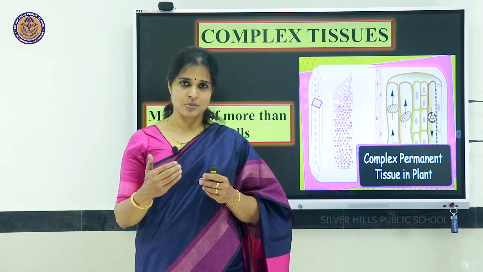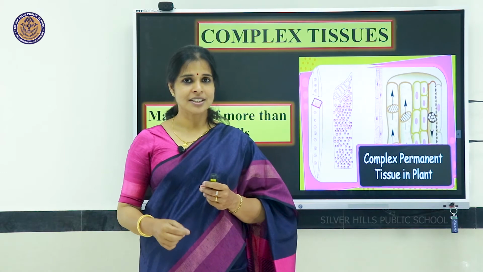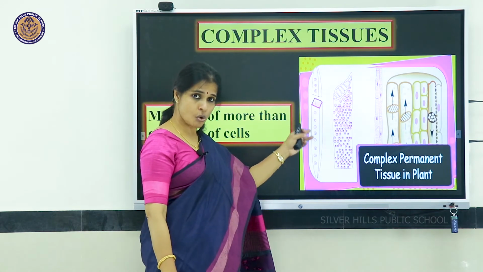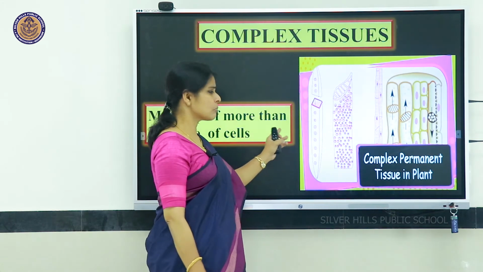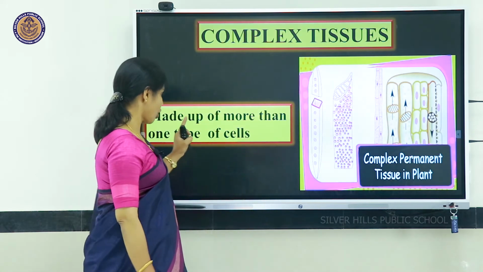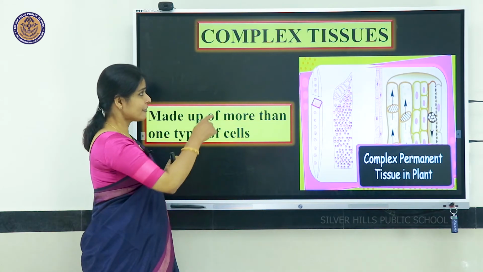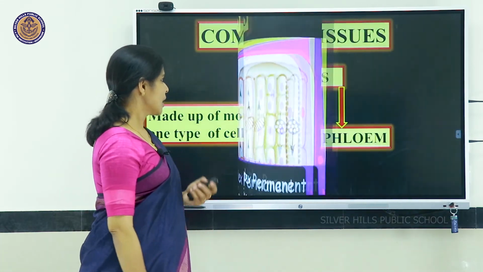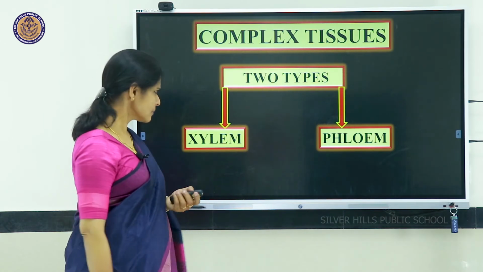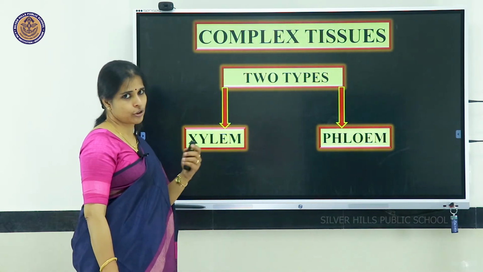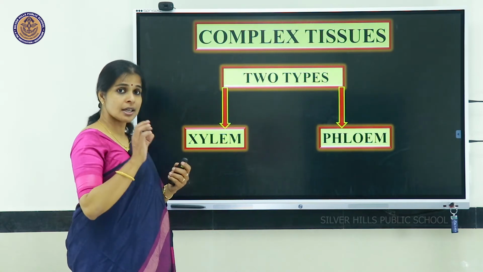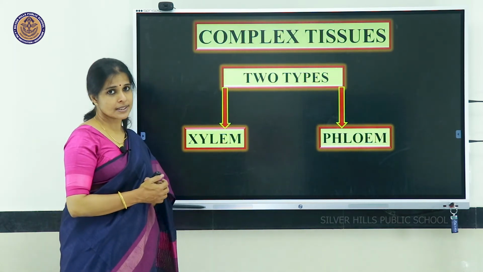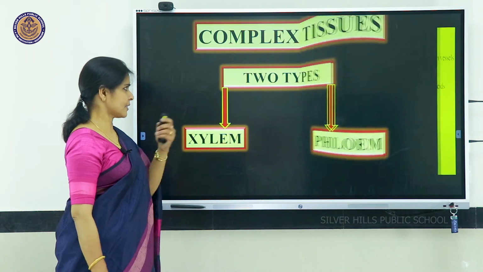More than one type of cells means some cells are elongated, some are oval-shaped, some are round, some are wider. More than one type of cells together perform one function. Such tissues we call complex tissues. Complex tissues are of two types, such as xylem and phloem. Xylem and phloem are groups of tissues which have more than one type of cells. Let us learn that.